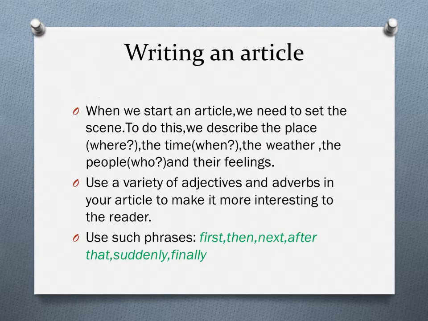Writing an article. When we start an article, we need to set the scene. To do this, we describe the place where, the time when, the weather, the people who, and their feelings. Use a variety of adjectives and adverbs in your article to make it more interesting to the reader. Use such phrases as first, then, next, after that, suddenly, finally.